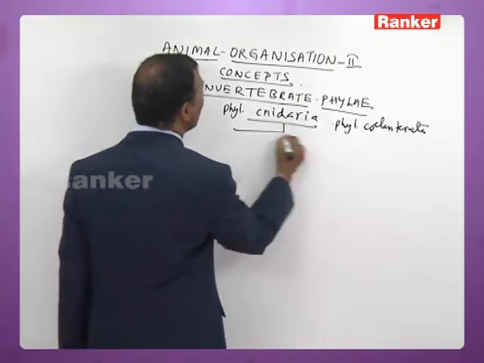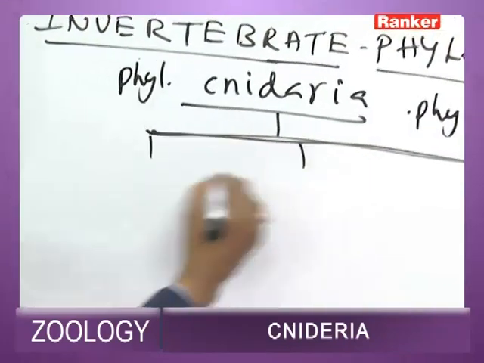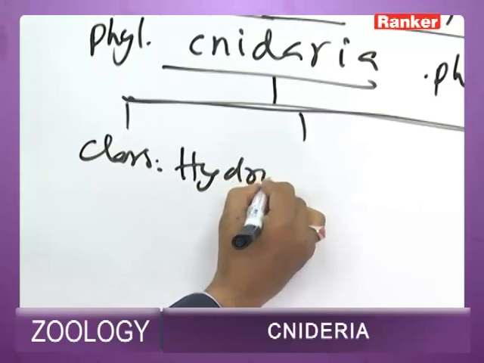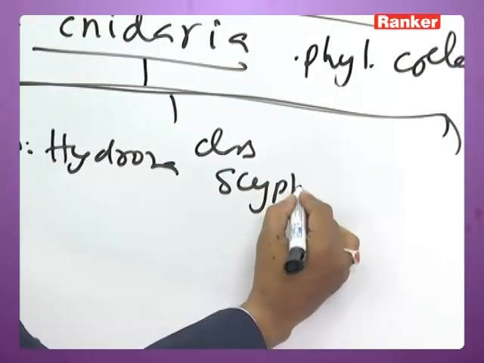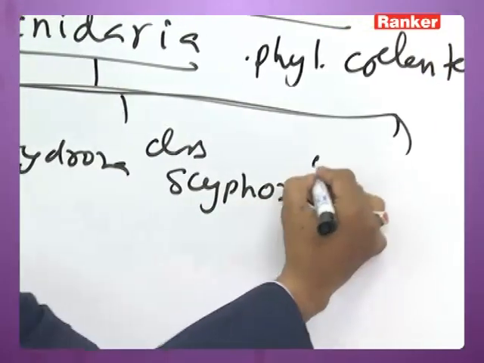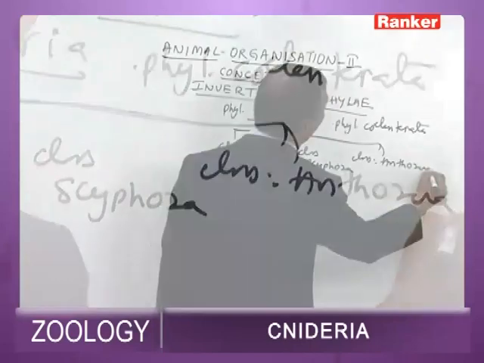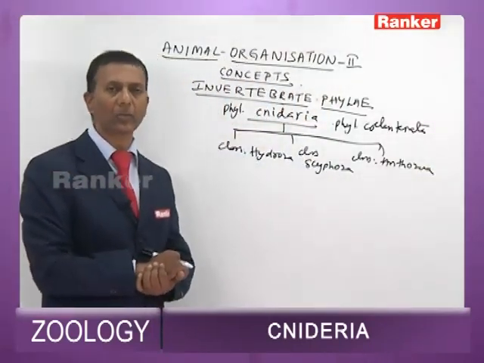Phylum Cnidaria is divided into 3 classes: class Hydrozoa, class Scyphozoa, and class Anthozoa.